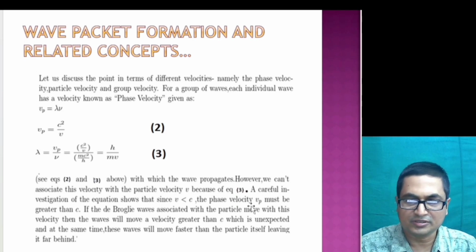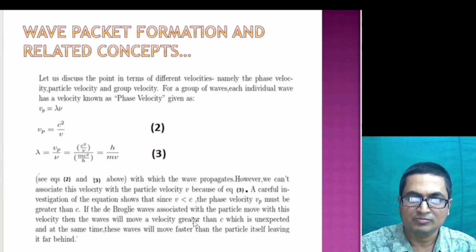The meaning of this is that if we represent the material particle by a wave, that is a matter wave, then the matter wave will move at a faster rate than the particle. That means the particle will be left behind, while the wave representing it would be moving far away because it has a velocity greater than c.